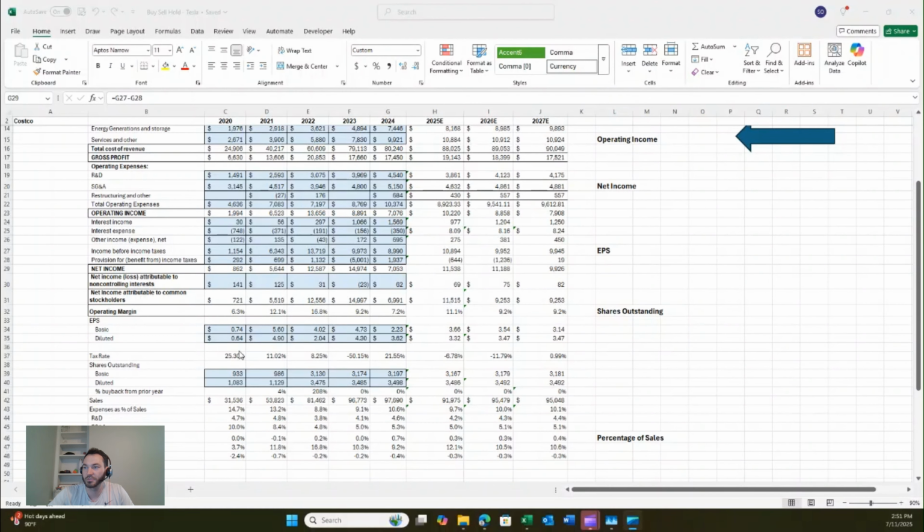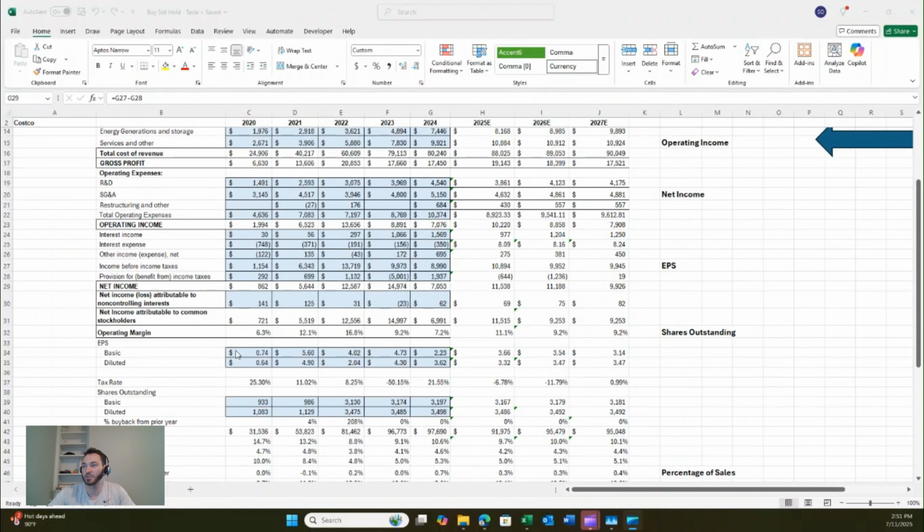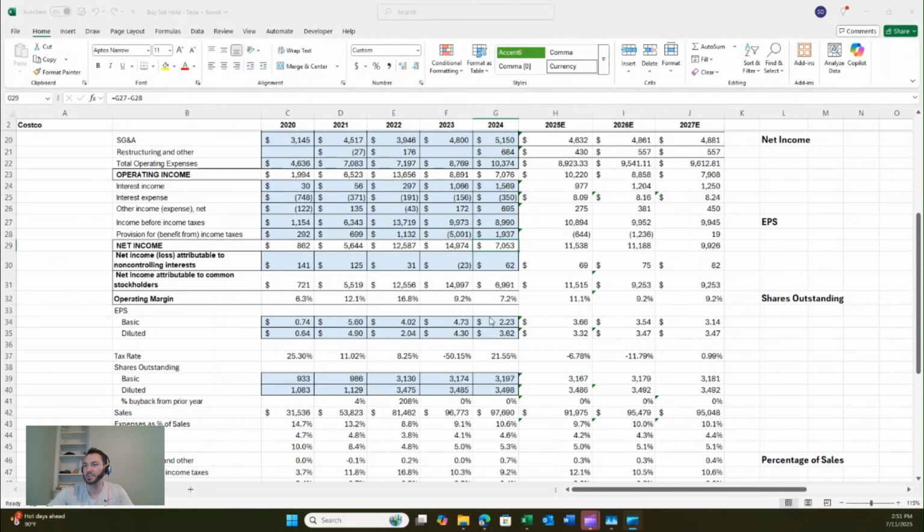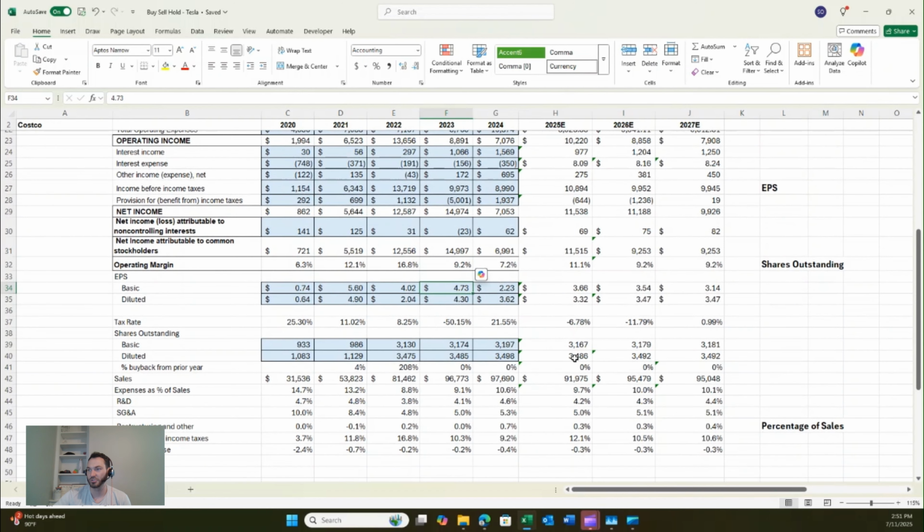And then, of course, earnings per share, taking a closer look at this. So pretty steadily rising again, this time up until 2023 with a drop off in 2024. So that is pretty interesting. We can look at the shares outstanding as well. Those have been steadily rising, both basic and diluted.